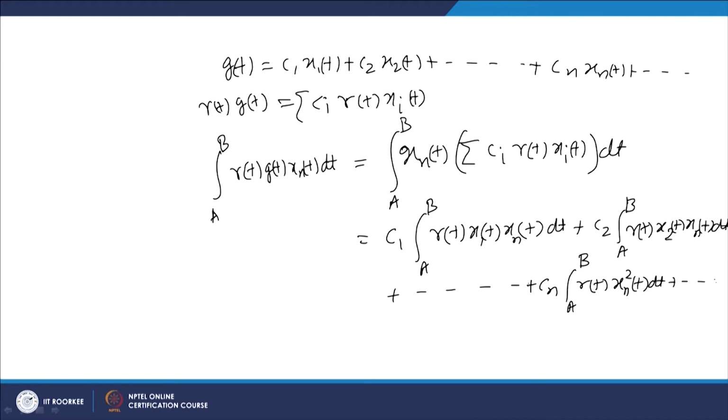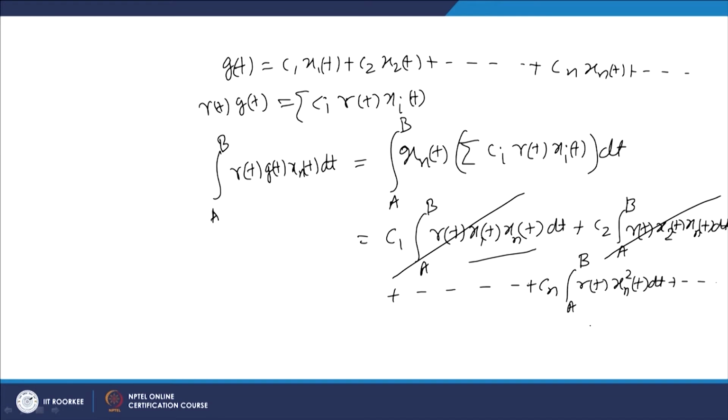Now, we have already discussed that these eigenfunctions are orthogonal to each other with respect to the weight function r(t). So, if n is not equal to 1, then x1 and xn are two distinct eigenfunctions, so this has to be 0. By the orthogonality property this has to be 0, similarly this has to be 0.